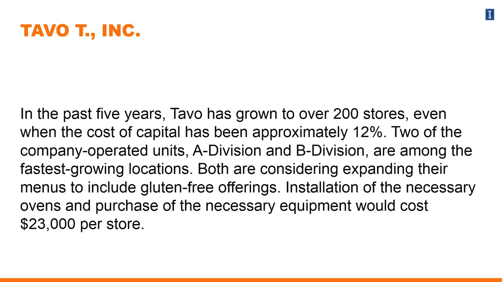In the past 5 years, Tavo has grown to over 200 stores, even when the cost of capital, which we'll describe later, has been approximately 12%. Two of the company-operated units, the A division and the B division, are among the fastest growing locations. Both are considering expanding their menus to include gluten-free offerings. Installation of the necessary ovens and purchase of the necessary equipment would cost $23,000 per store location.